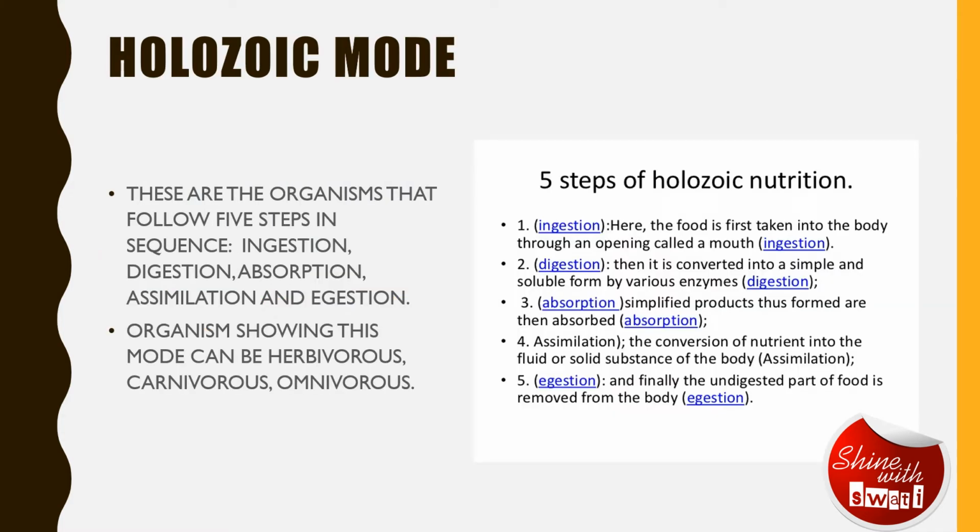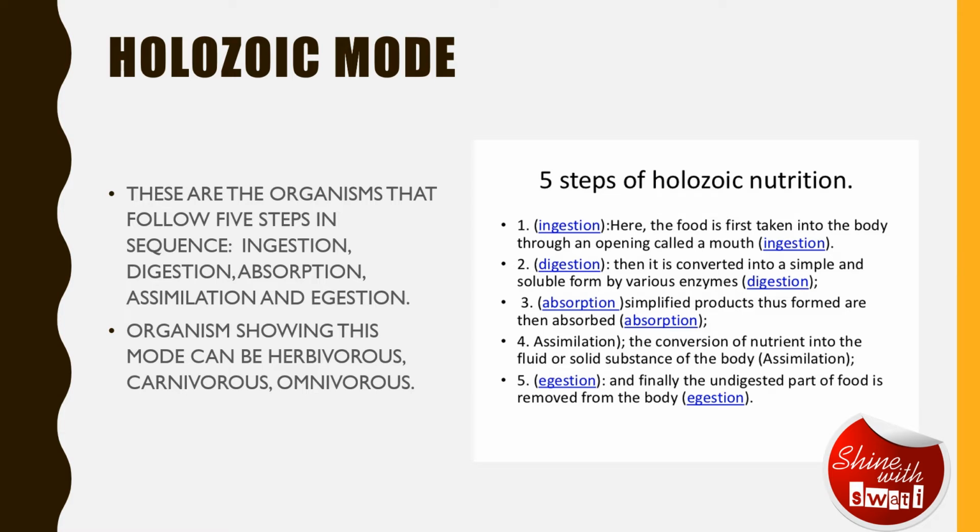Now, holozoic mode of nutrition. We have covered this mode of nutrition in my previous video, where we talked about the mode of nutrition in amoeba, which is holozoic mode of nutrition. So what is basically holozoic? It's like there is an organism that follows 5 steps in sequence.